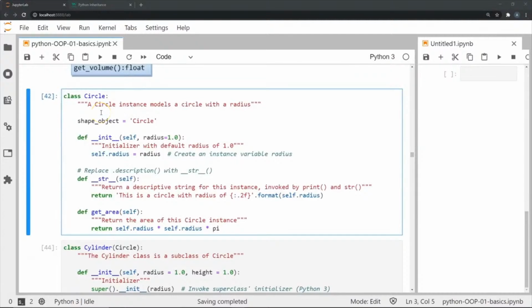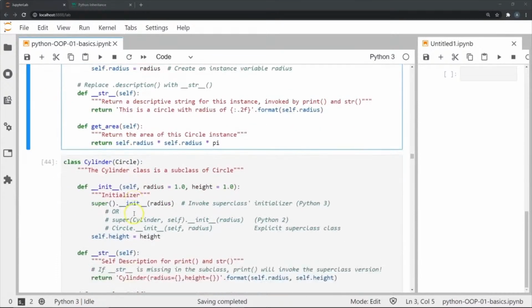Right off the start, you can see we have our class circle that you might have seen in the earlier video. This class circle has the familiar initialization, where we are supposed to enter a value for a radius that gets stored in self.radius. We also have a description string, which is a dunder method that returns a string when we invoke the print command on a particular instance. And we have the getArea method as well.